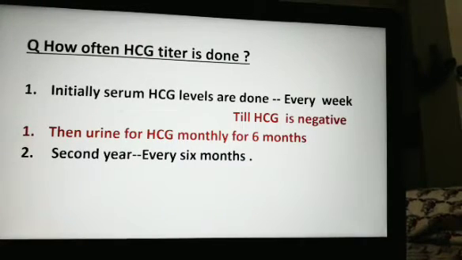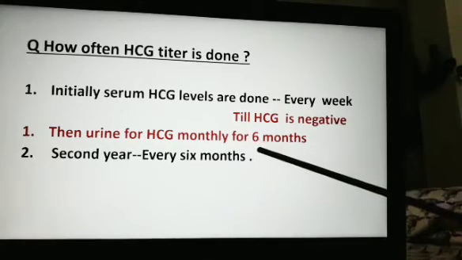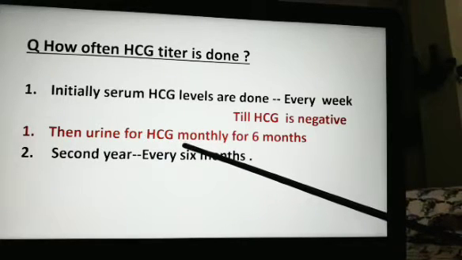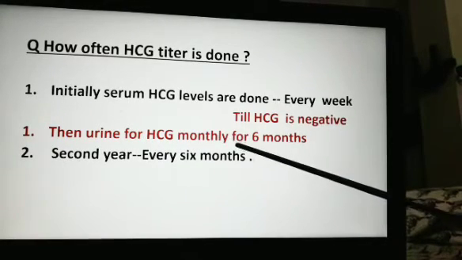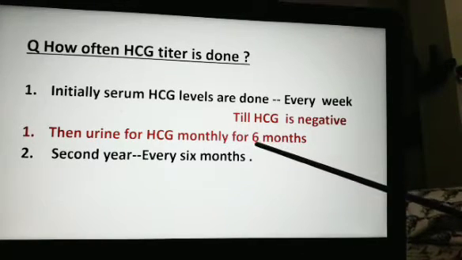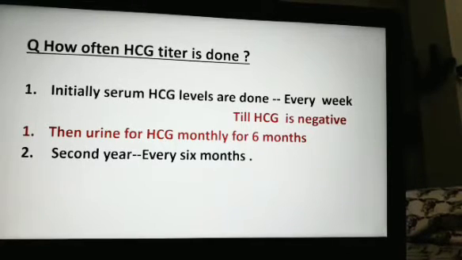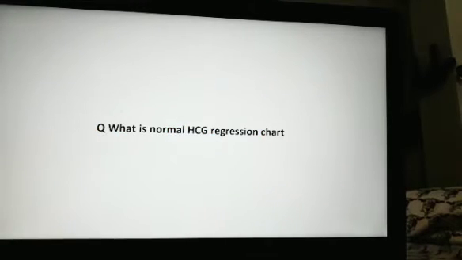How often is HCG titer done? Initially every week till it is negative. Then it is done monthly by urine. Here urine test for HCG is done. Urinary levels are enough, just like a pregnancy test, urinary HCG levels are estimated after the test is negative. Then in the second year, every 6 months it is conducted. What is a normal HCG regression chart?